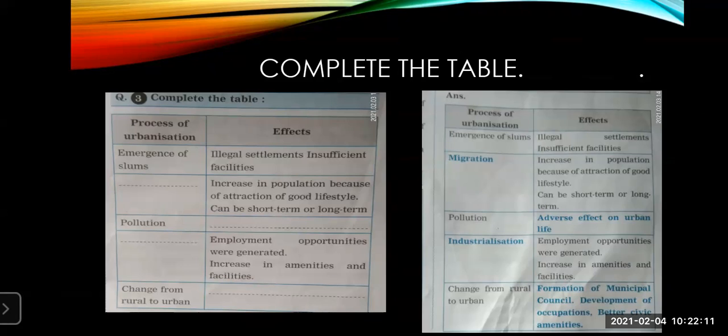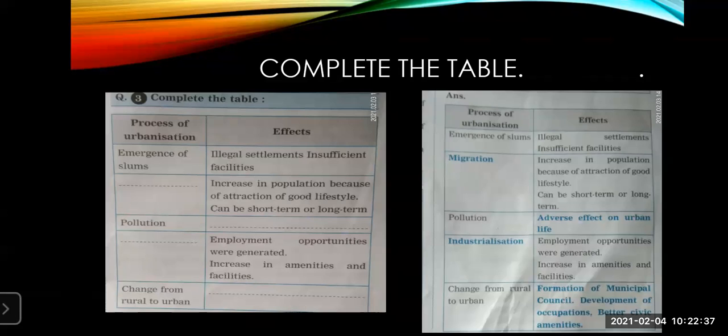Then next, a blank is given, which you have to fill. The effect is increase in population because of the attraction of a good lifestyle, can be short term or long term. Now this you have to fill. Next, the process of pollution is given, and the effect of pollution you are going to fill.